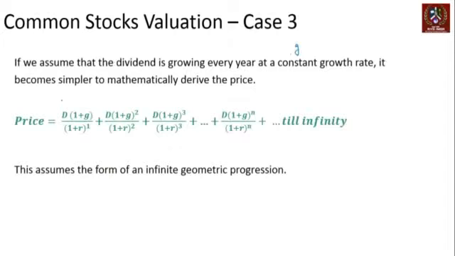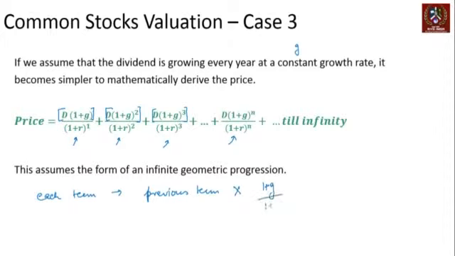So if last year's dividend was D, this year's dividend is D into 1 plus G, next year's dividend is D into (1 plus G) square, D into (1 plus G) cube, and so on till infinity, right? And if you find the present value of all these, that's divided by 1 plus R, (1 plus R) square, (1 plus R) cube, and so on till infinity, right? If you look at this closely, each term is arrived at by taking the previous term, right, and multiplying it by (1 plus G) by (1 plus R).